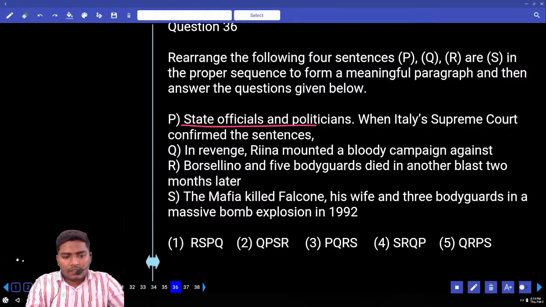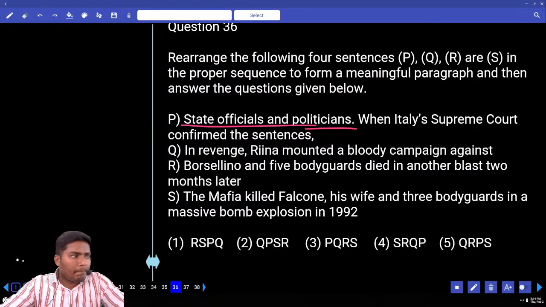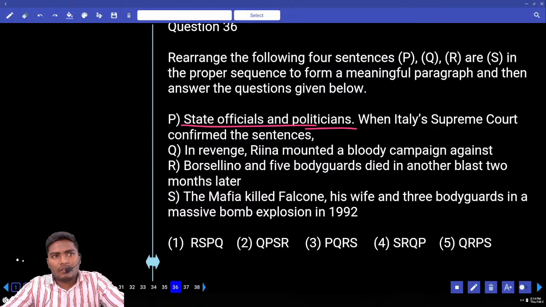Look at P sentence. State officials and politicians. Full stop. Is it meaningful? Is it the beginner or continuation of something? Continuation. So P cannot be used in the beginning. Eliminate 3. Next, in revenge, Veena mounted a bloody campaign against somebody.